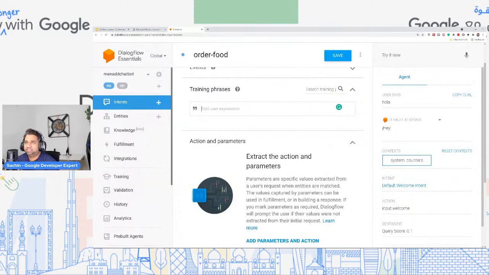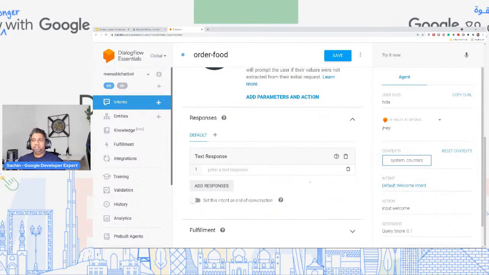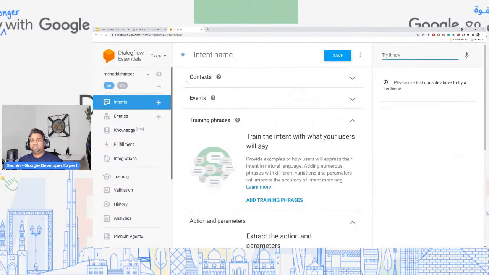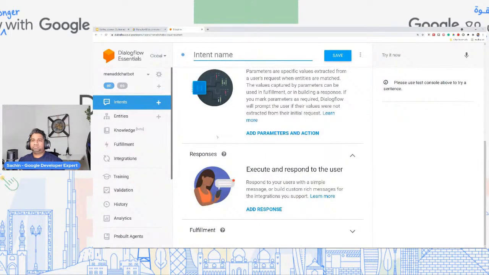So now that it's Spanish, you can add your training phrases and the responses in Spanish as well. And once you're done handling it in Spanish, you can fall back to the English version, and you can create the intent and all of those things in English. So that's how easy it is to actually support multiple languages.